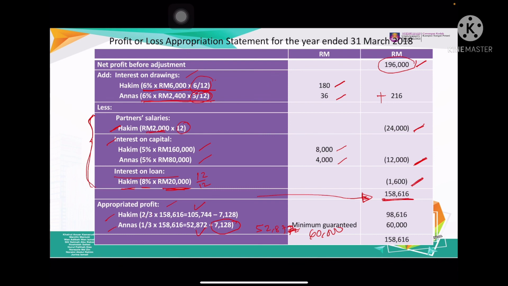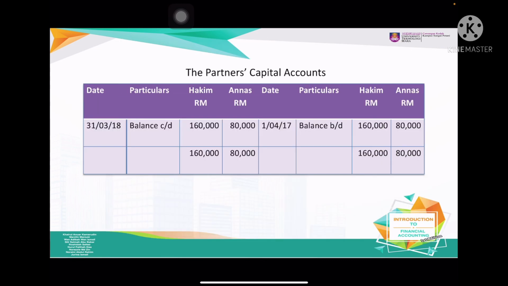So the 7,128 you should get from Hakim. You minus from Hakim 7,128 and then you add to Anas. So now the profit sharing after you calculate is 68,616 for Hakim and 60,000 for Anas.